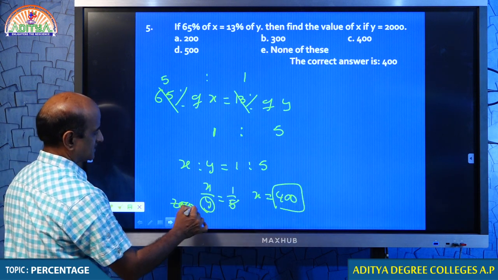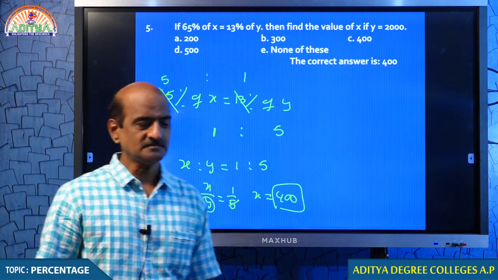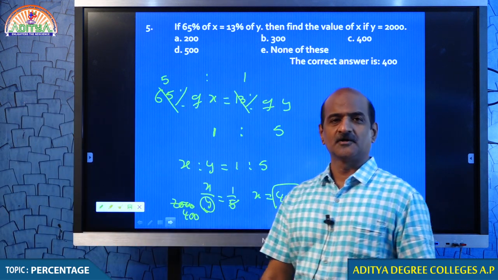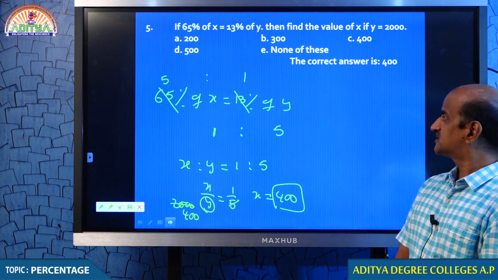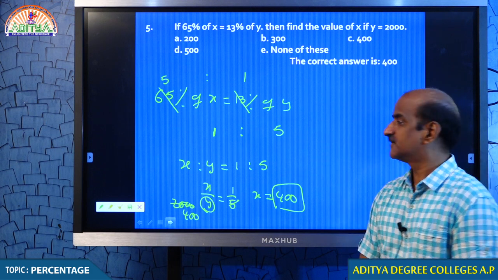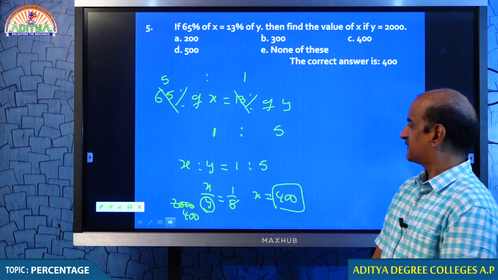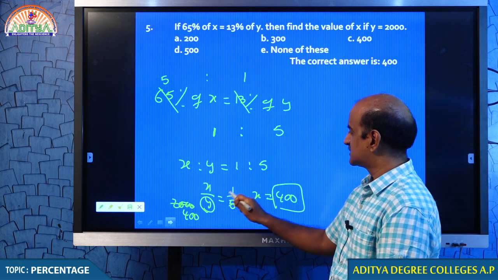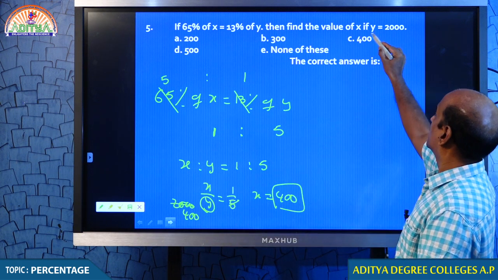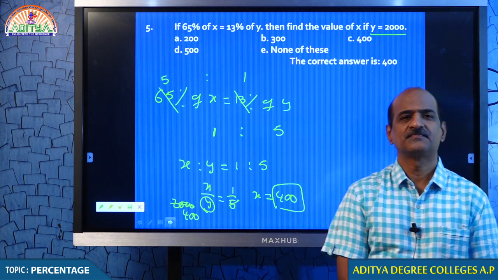Because 5 cancels for 400 times, you can get it. I hope there is no confusion. You know that 65 and 13, 13 into 5, 65. 5:1, values 1:5. So, x by y is equal to 1/5. But you are asked to find x value if y is equal to 2000.